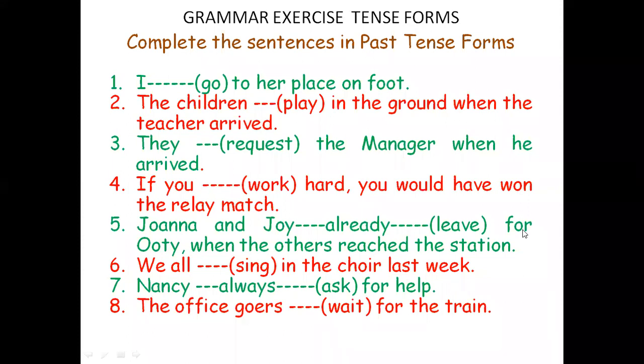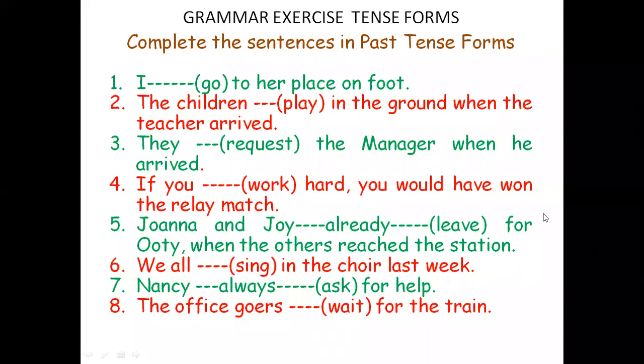Okay, now the last sentence, the eighth one. The office goers dash wait for the train. Some event now. Okay, the platform, the train is yet to come, and the office goers are seen on the platform. So what is the action here? The office goers were waiting for the train. Something happened or some action like that. The office goers were waiting for the train.